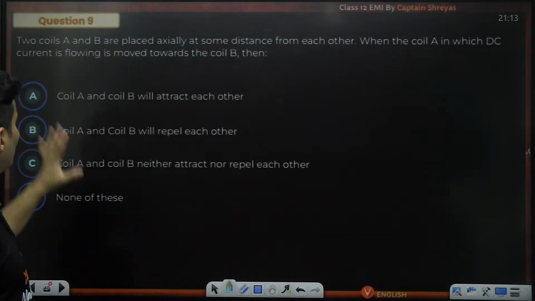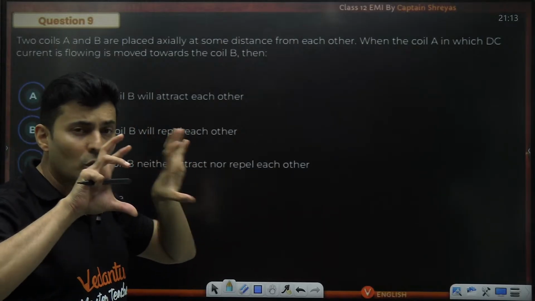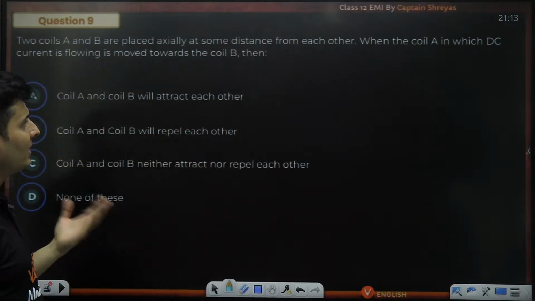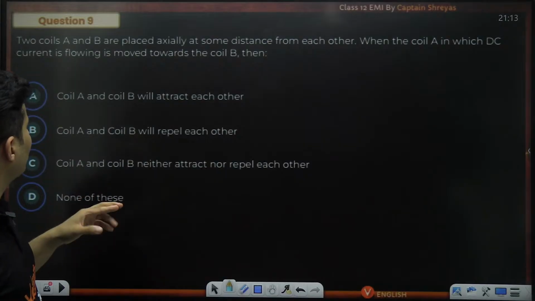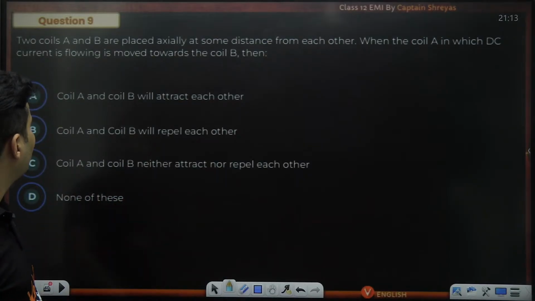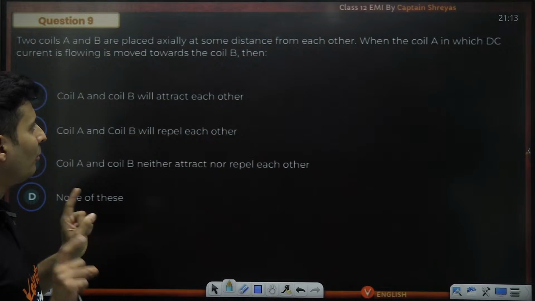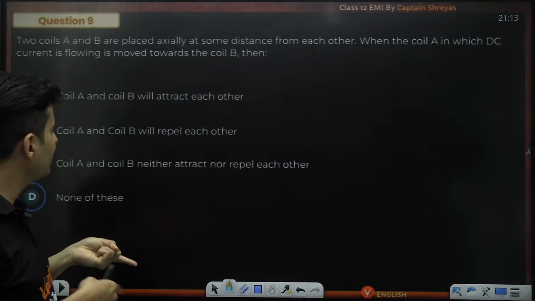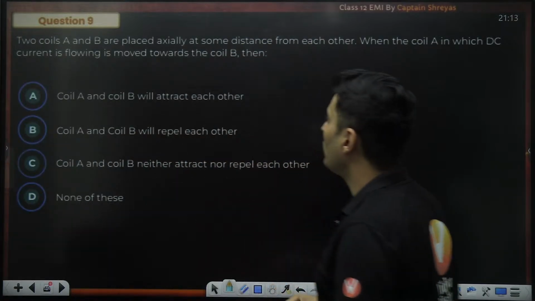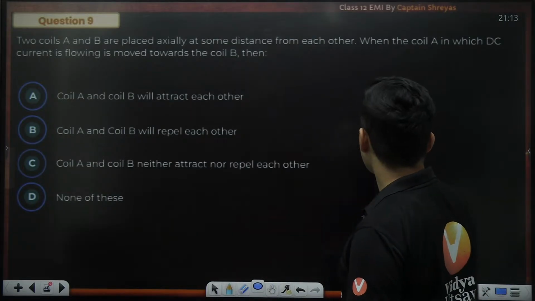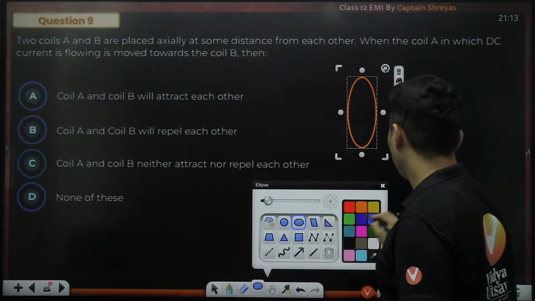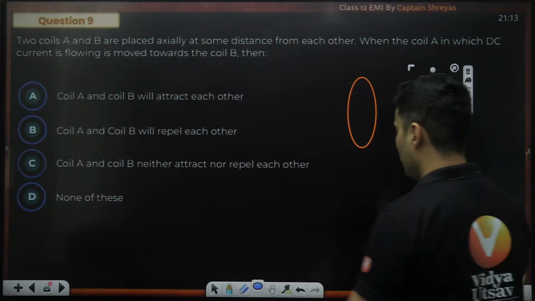Here it is. Two coils A and B are placed coaxially, some distance apart. When the coil A, in which DC current is flowing, is moved towards the coil B, then what will happen? Both coils have currents. Okay, let's think about it. There is this coil over here, and then there is this coil over here.